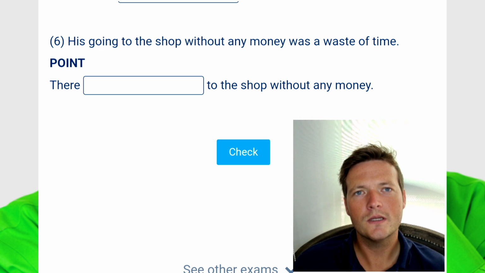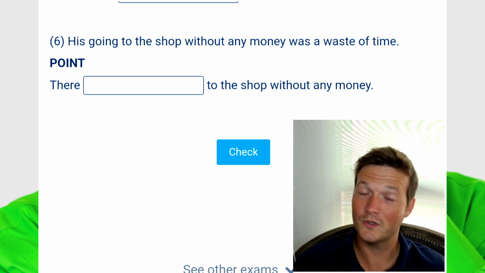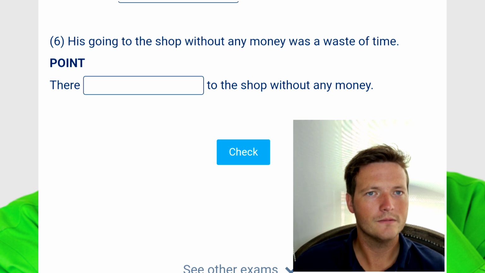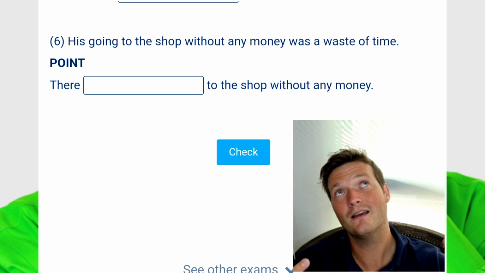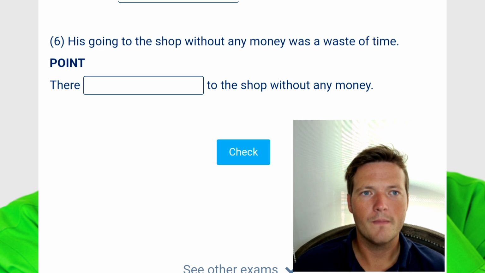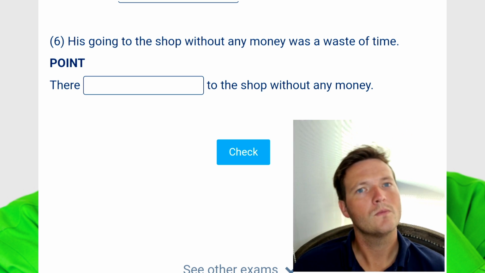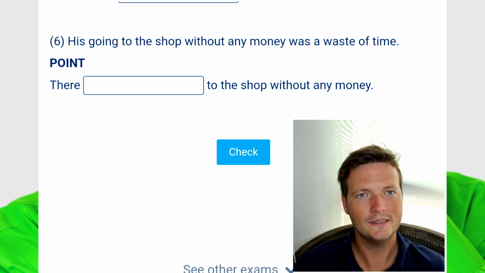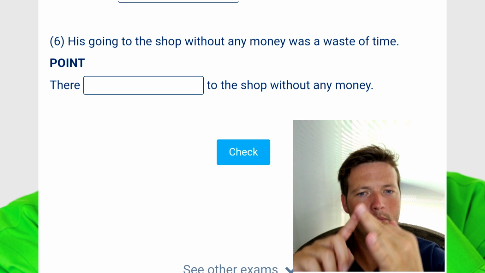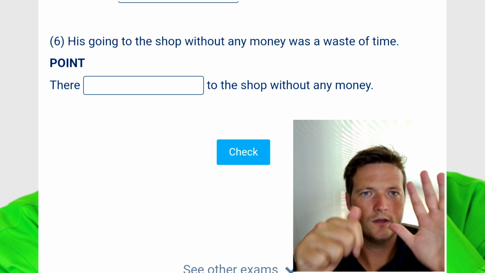Okay, 6. His going to the shop without any money was a waste of time. Of course it was, because you need money to buy things. Their point to the shop without any time. It was, so we've got to get across this idea that it was a waste of time. Sometimes we say that it was pointless, or we could say there was no point in going to the shop, or in him going to the shop. There was no point in him going.